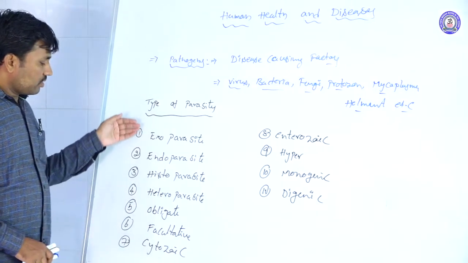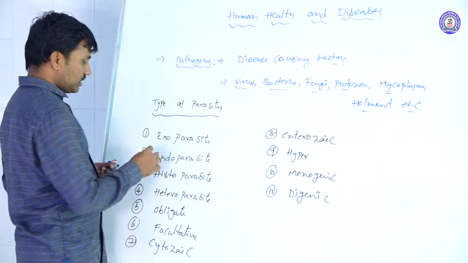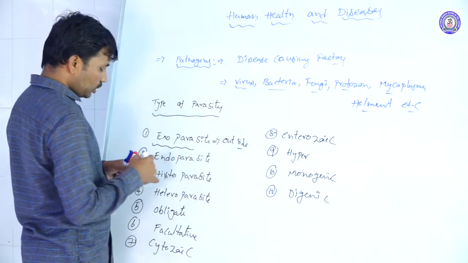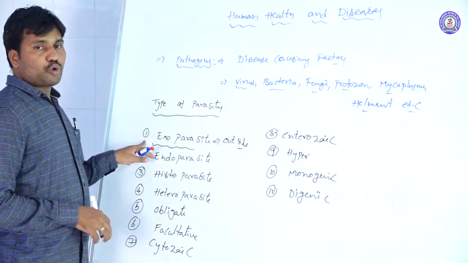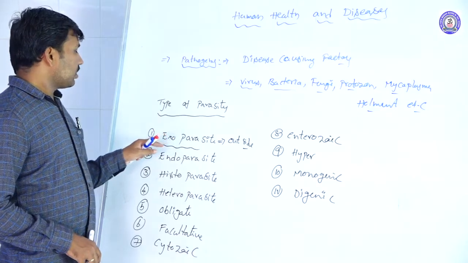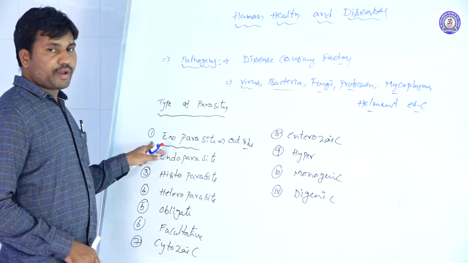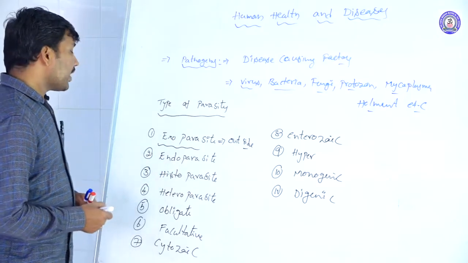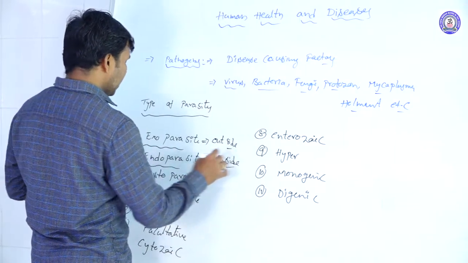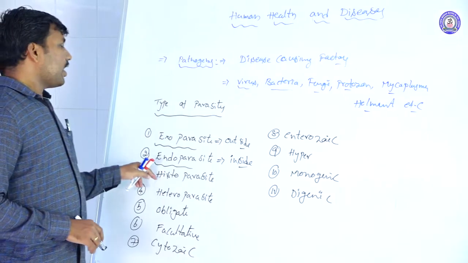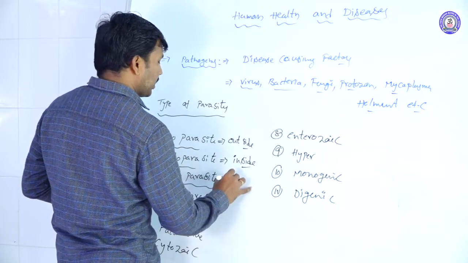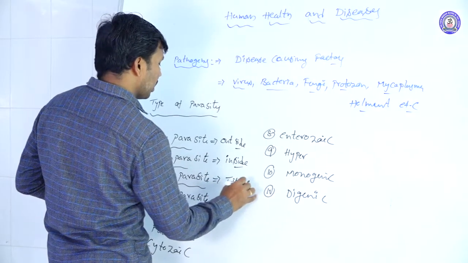So what are these different types? Exoparasites are parasites on the outside of the host body. Examples are leeches, lice and flies. Endoparasites are those that enter inside the body of the host.